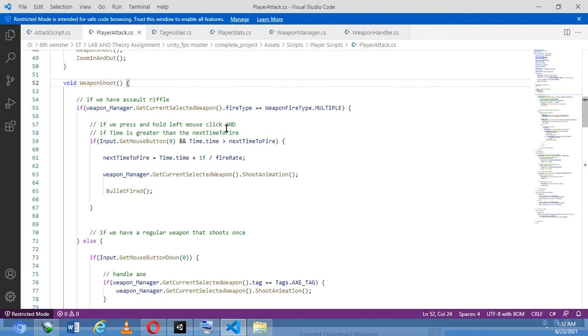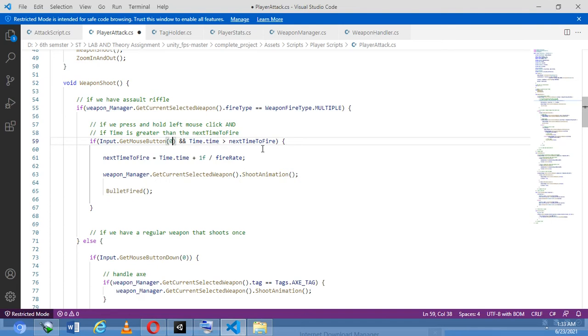if we press and hold the mouse click, and look at it, I have created a nested condition here. Inside this condition, if input dot get mouse button is 0, what actually does that mean? It means the left mouse button is selected. For your knowledge, 0 indicates the left mouse button and 1 indicates the right mouse button. So for instance, I will go back to my code and replace it with 0, and the time is greater than next time to fire.